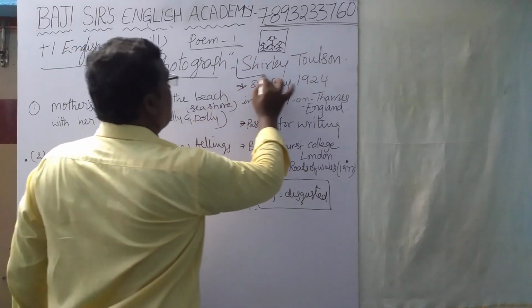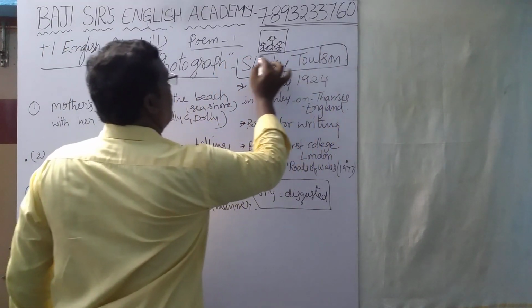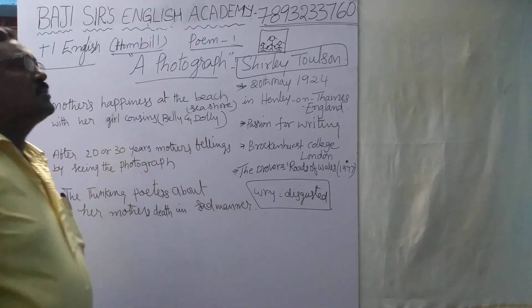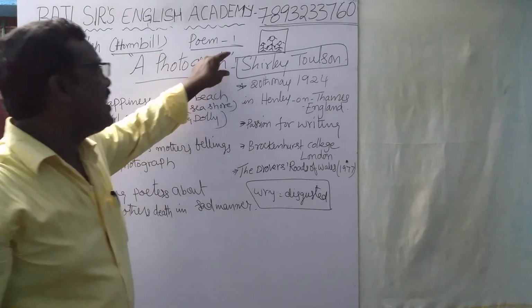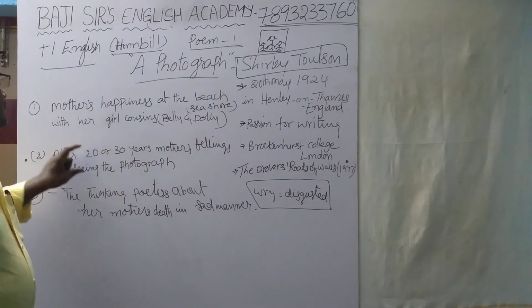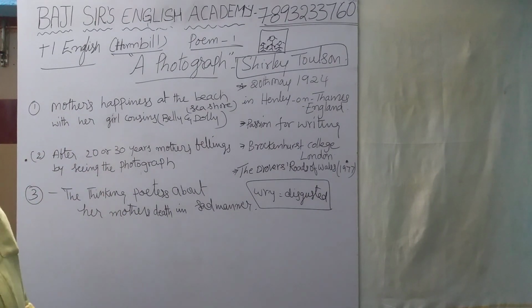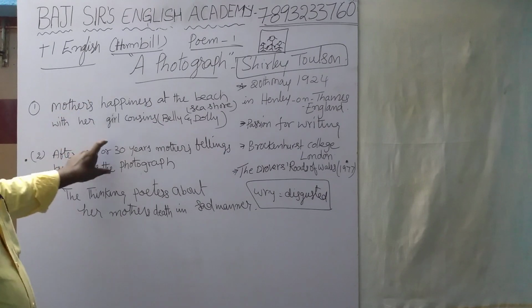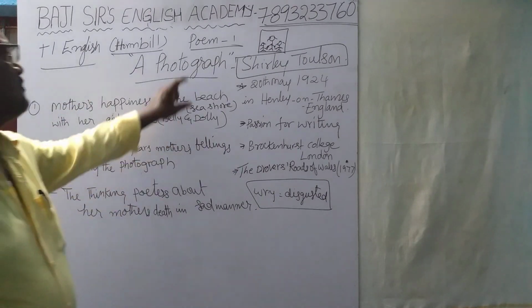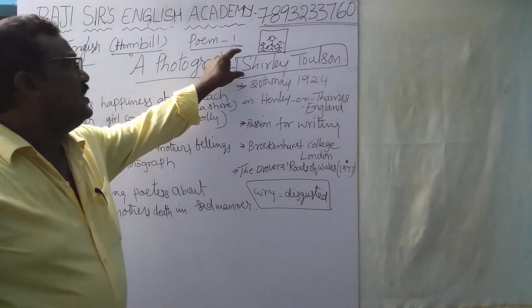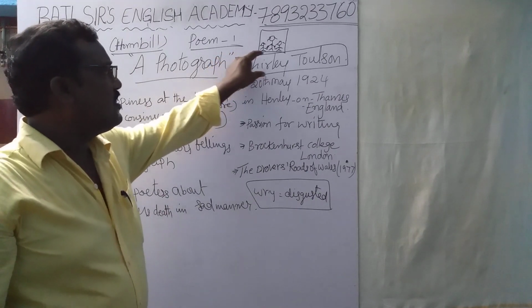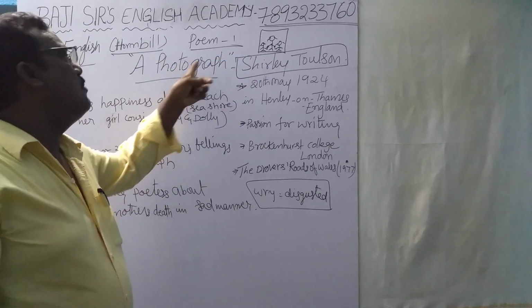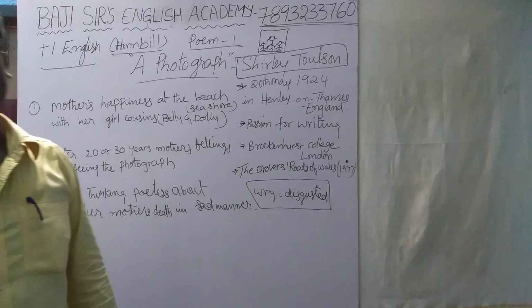Here, Shirley Toulson, in the poem A Photograph, explained 3 stages in the poem, with 4 stanzas and 3 important points. In the first stage, Shirley Toulson wrote the poem about her mother.